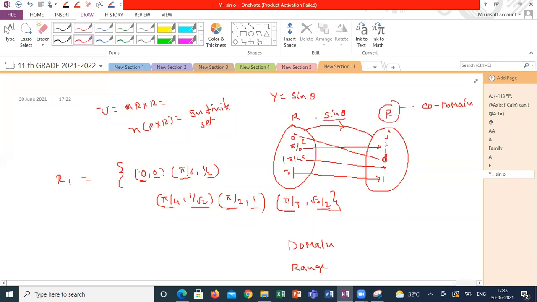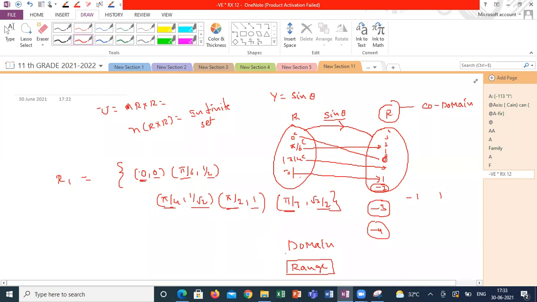I am defining sine theta from R to R. The second set contains maybe many values, but any angle is mapping to between -1 and 1 only. -2 is not an image of any element of A for this relation. -3 is never an output of sine theta. -4 is never an output of sine theta. So the codomain contains all the elements of the second set, but the range contains only the second elements of the ordered pairs of that particular relation.